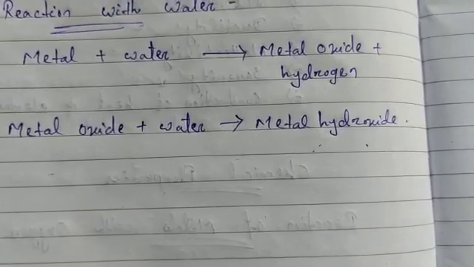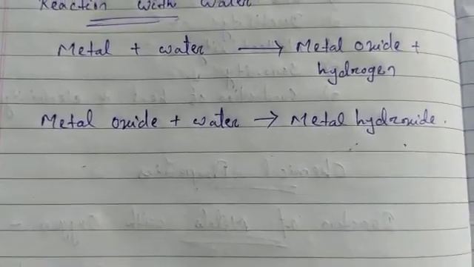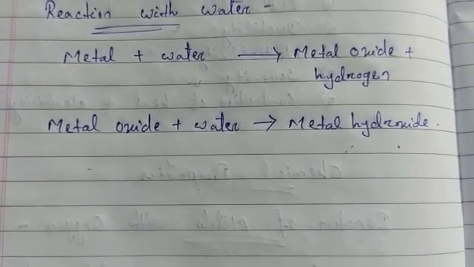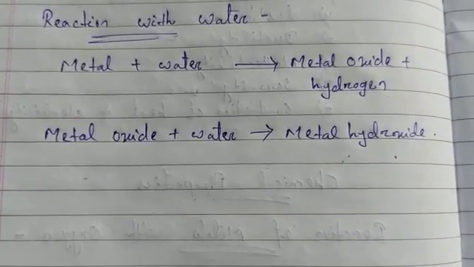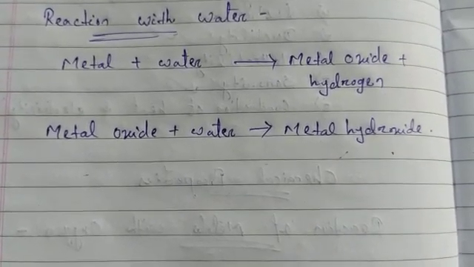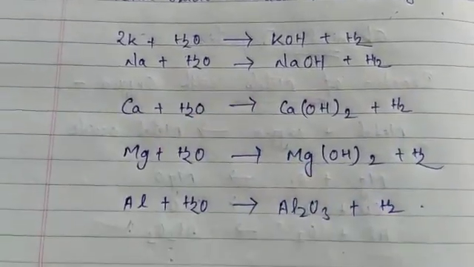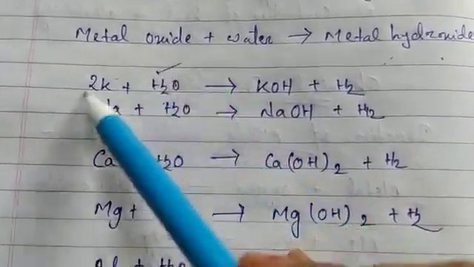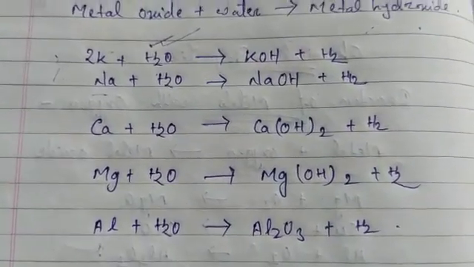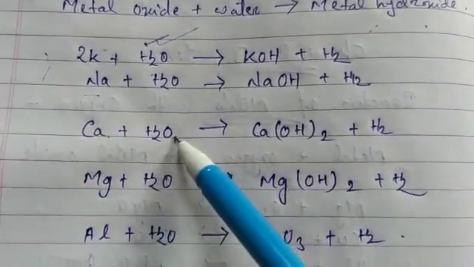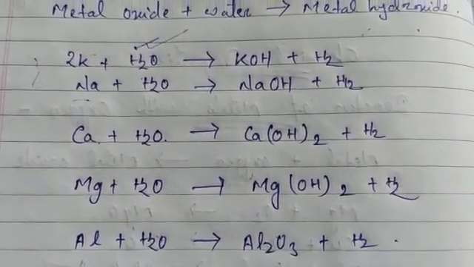So we can see different metals show different reactivity towards water. Some react with cold water, some react with hot water, and some do not react with water at all. Sodium and potassium react violently with cold water, and the hydrogen gas evolved catches fire immediately. Calcium reacts with water, but the reaction is not so violent. The hydrogen gas doesn't catch fire.